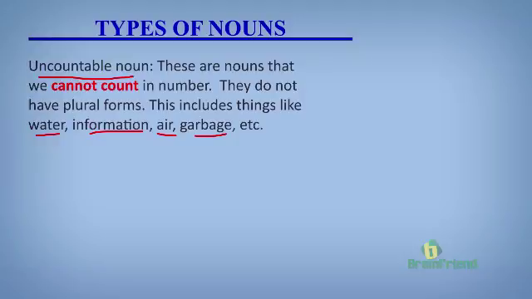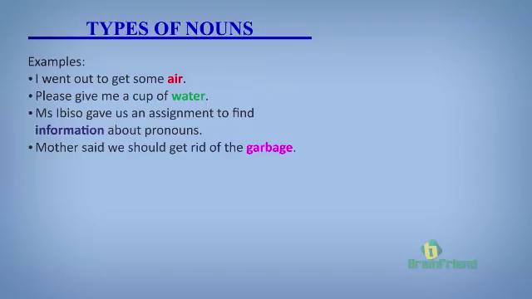So, how do we number these things? Uncountable nouns, we now have to measure them. Now, let's see some examples. I went out to get some air. Because it's uncountable, you cannot say I went out to get 2 airs or 5 airs. That is very, very wrong. So, to measure, you can say I went out to get some air.